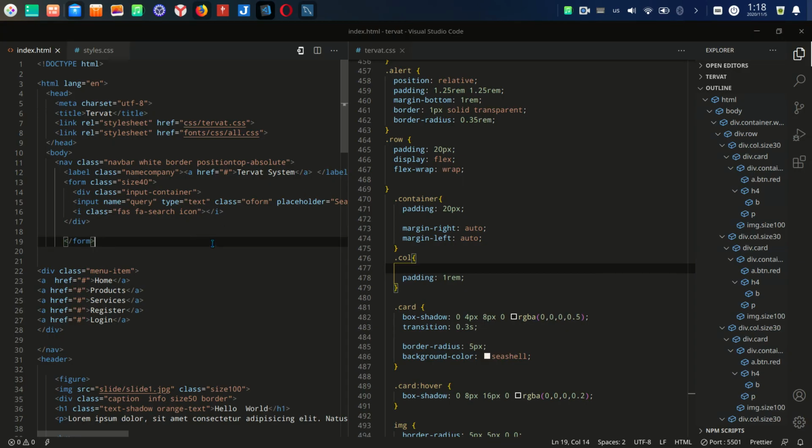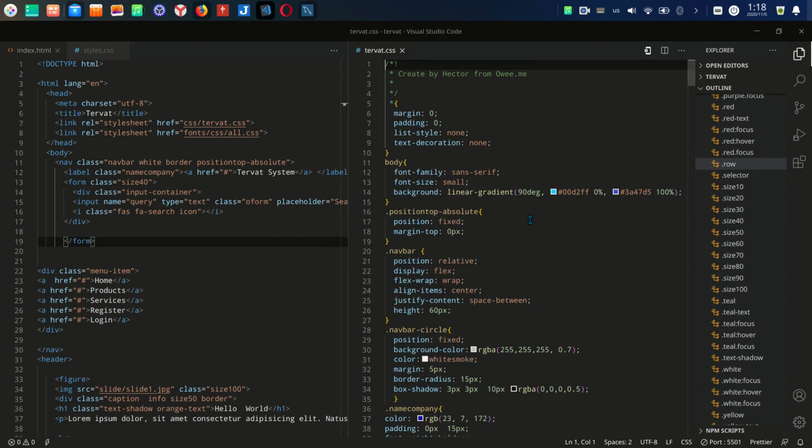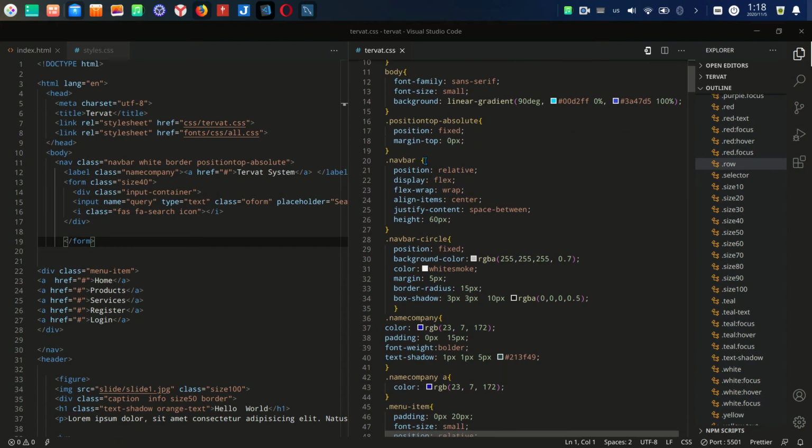So, it is very interesting. For example, here you can see the body. I have one color here, a position. That does not work.